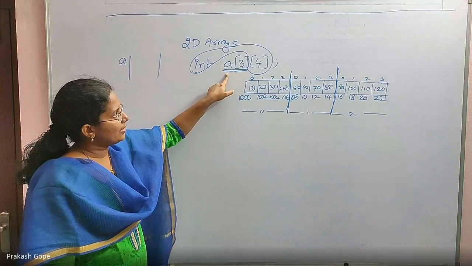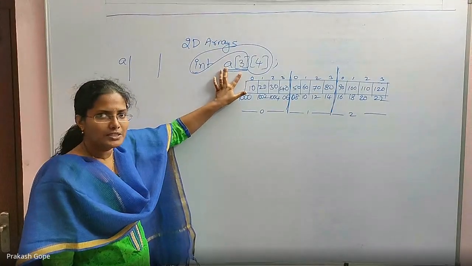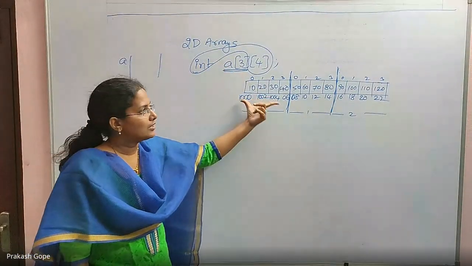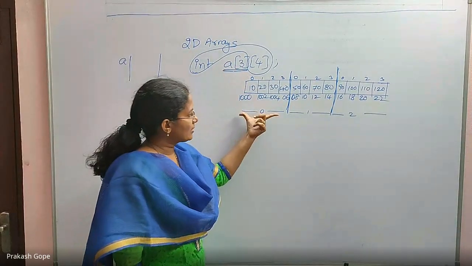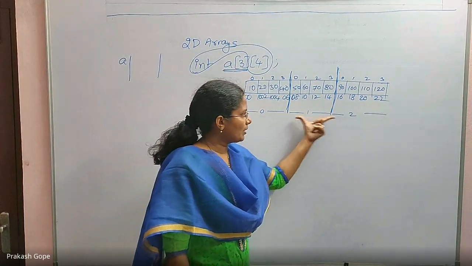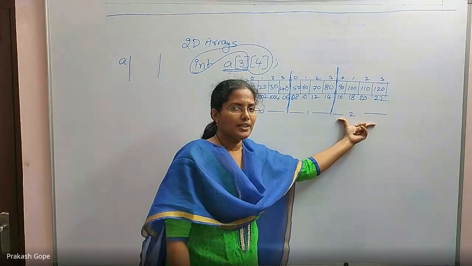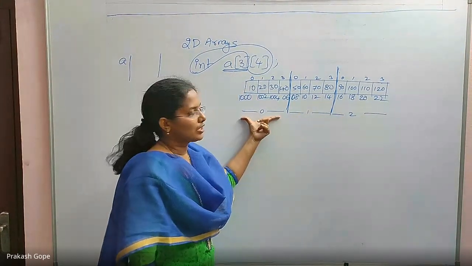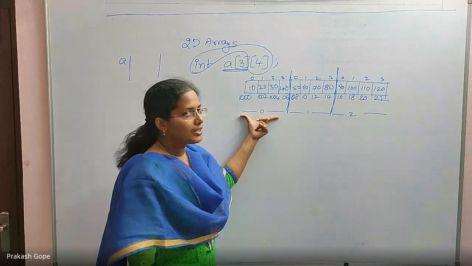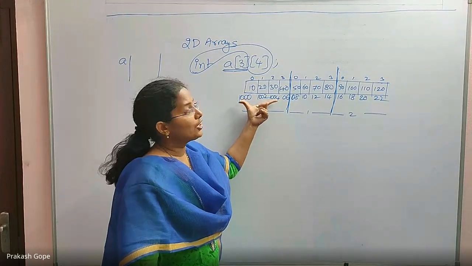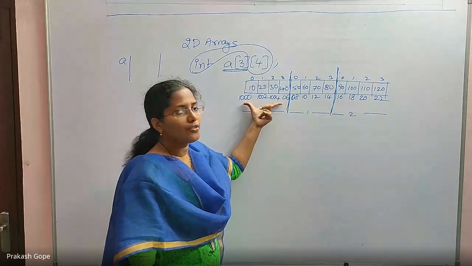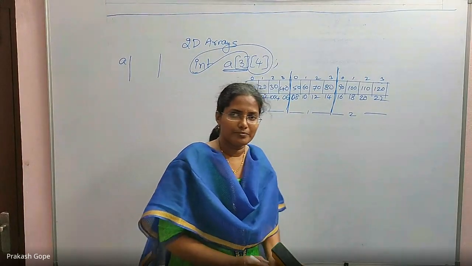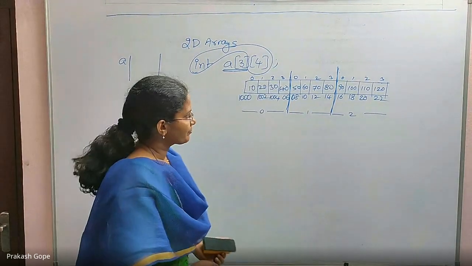Here, A has only 3 elements. Each element is an integer array of size 4. So for this array, this is the first element, second element, third element. As I said, A indicates the address of the first element. So the address of this element is the address of an integer array of size 4. That is the declaration of A, that is the type of A.